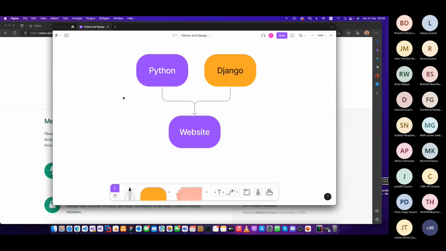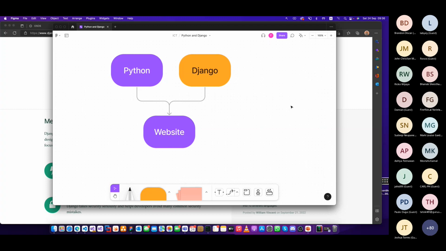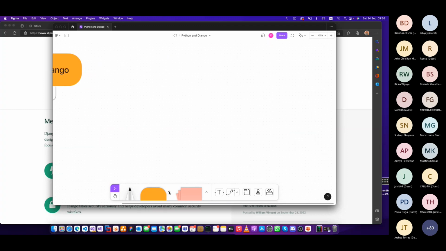If you come from a .NET background, it's like C# and ASP.NET, not the .NET Framework. The .NET Framework is a different story because Python has different libraries. Python and its libraries are there, and Django is a web framework. You have to remember that, right? And then we will be looking at this pattern called MVC.